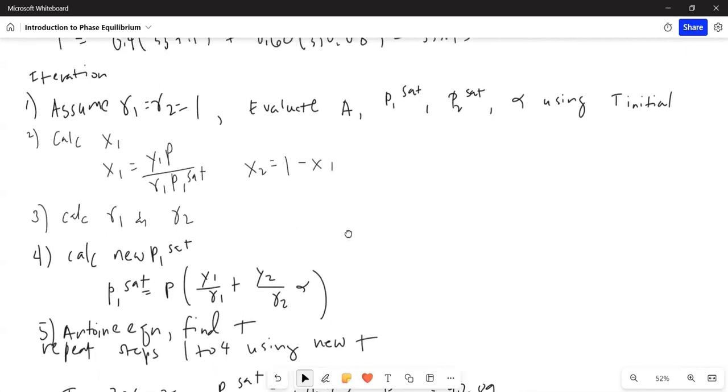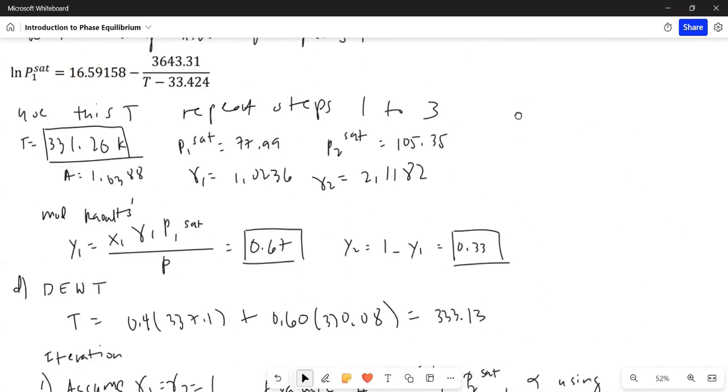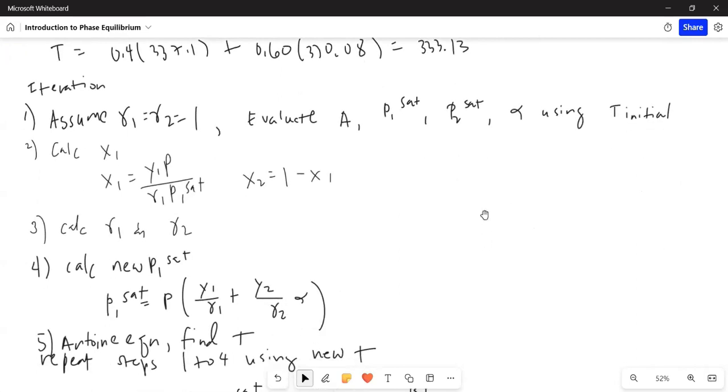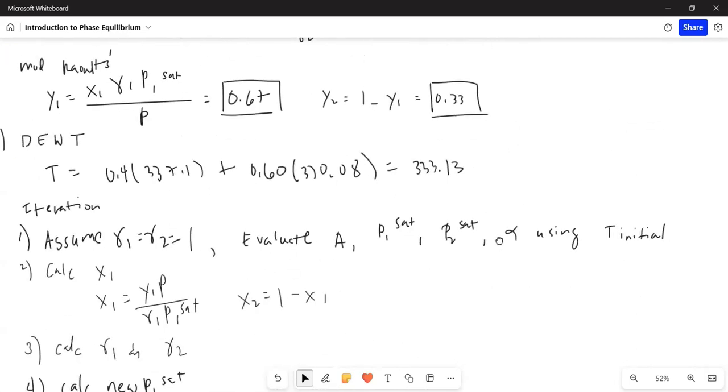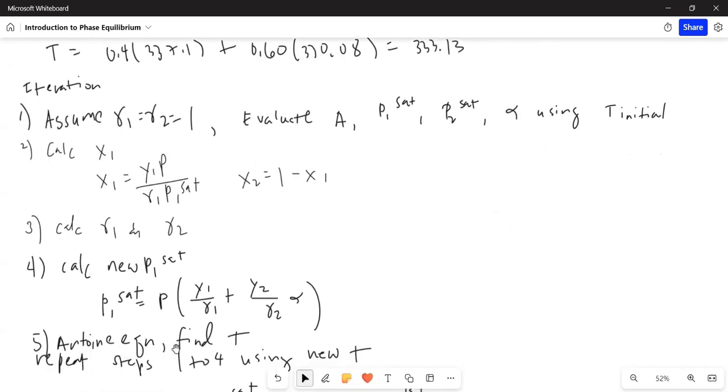Next, we calculate a new P1 saturation, or saturation pressure for species 1, using this equation. I leave it up to you to derive this. Just the way that I derived the equation before, follow that pattern. Then lastly, step 5 is using the Antoine equation to find a new T. And then repeat steps 1 to 4 using the new temperature.